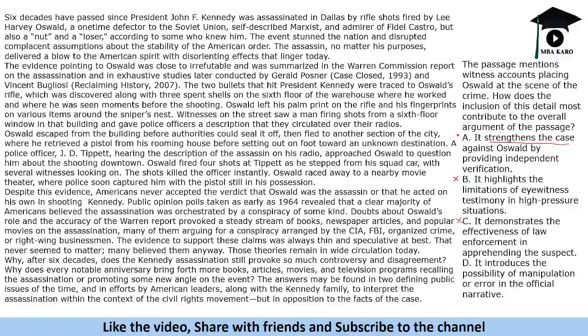It says the inclusion of this detail most contributes to the overall argument of the passage. What is the overall argument? See, it is comparing two things, right? It is talking about the official theory, and it also highlights the conspiracy theory. The passage talks about both these things.